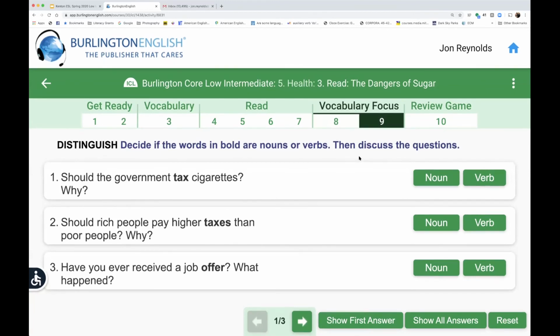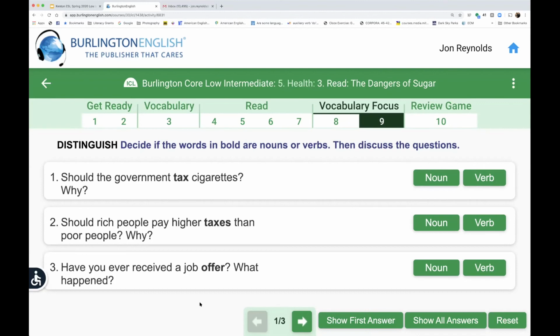Okay, now what I would like to do is just give you a moment. There are 3 sentences here on the screen, and I'm going to read them. What I would like for you to do is use the chat box here, so no mics for this activity. I want you to tell me if you think the word is being used as a noun or a verb.